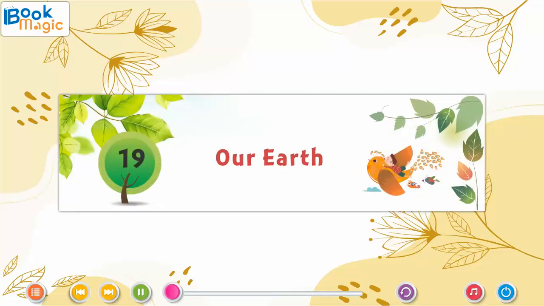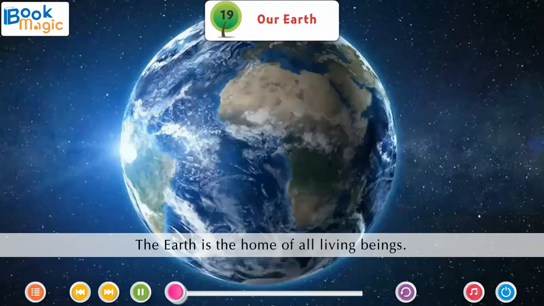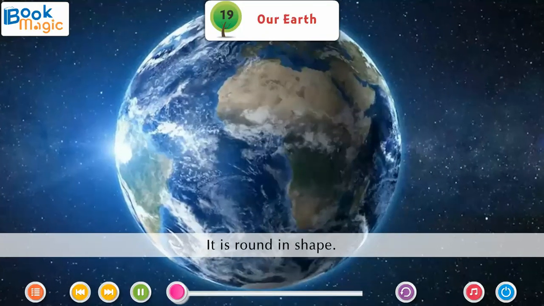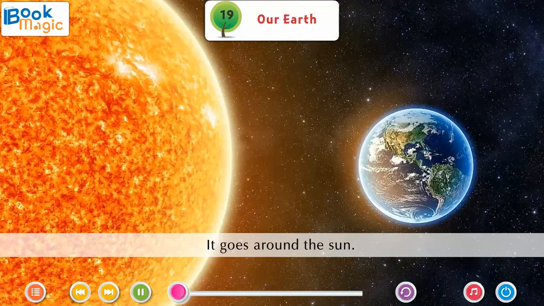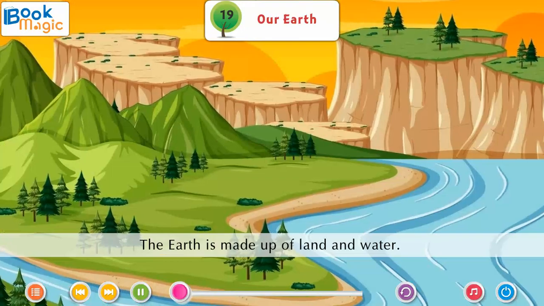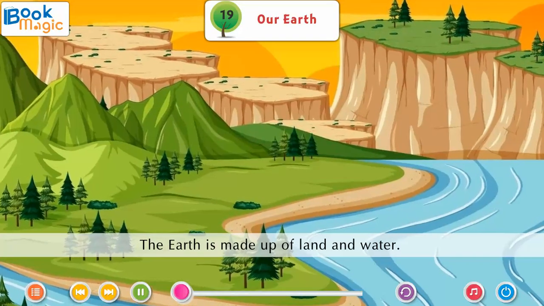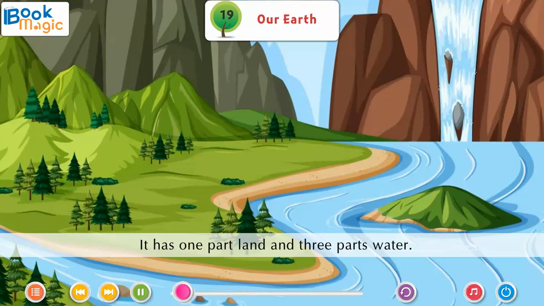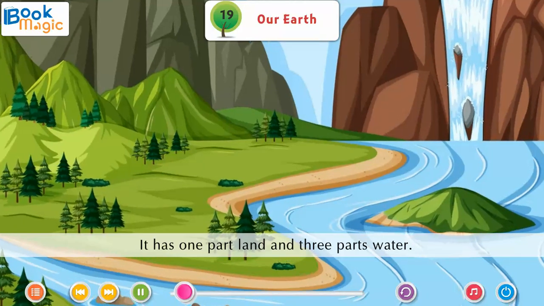Chapter 19. Our Earth. The Earth is the home of all living beings. It is round in shape. It goes around the sun. The Earth is made up of land and water. It has 1 part land and 3 parts water.